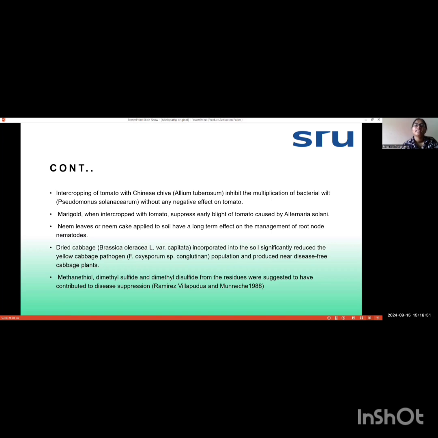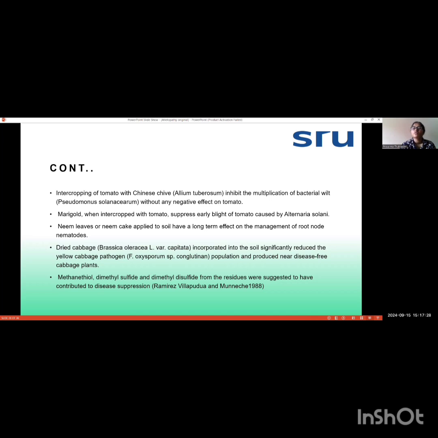Next, intercropping of tomato with Chinese chive or Allium tuberosum inhibits the multiplication of bacterial wilt without any negative effect on the tomato. So we can grow tomato along with Chinese chive, and bacterial wilt can be reduced. And marigold, when intercropped with tomato, is also suppressing early blight of tomato caused by Alternaria solani. And neem leaves or neem cake applied to soil have a long-term effect on management of root knot nematodes.